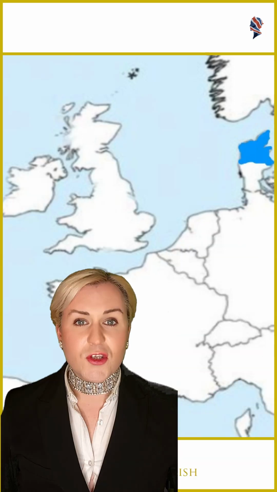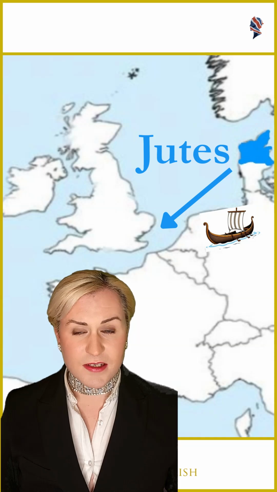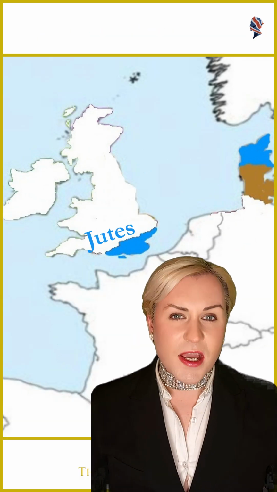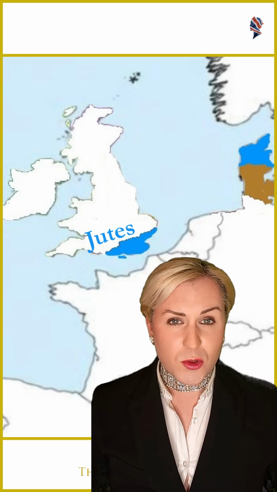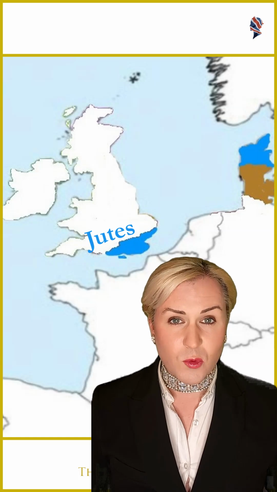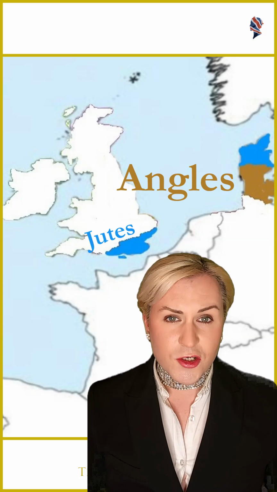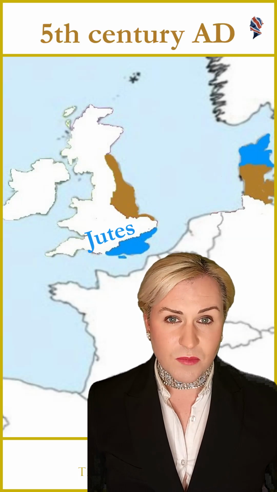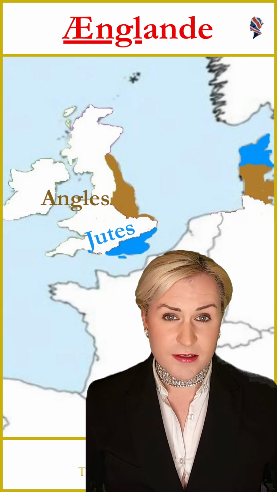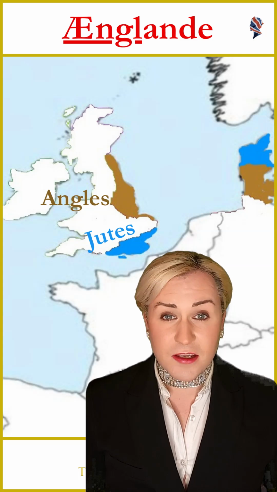The Jutes from northern Denmark, they came by boat and settled this region of southern England. The second and perhaps most well-known group of people, to come from southern Denmark and northern Germany, were the Angles. They crossed the sea and settled a large part of eastern England, and they gave us the name England. It comes from Engla-land, which was the pronunciation at the time, and it's the land of the Angles.